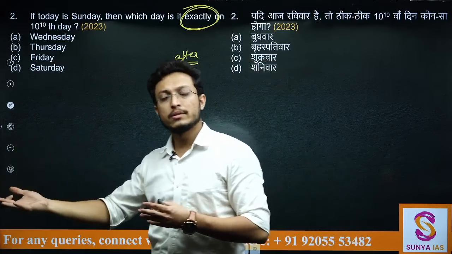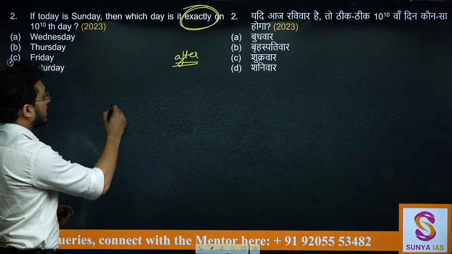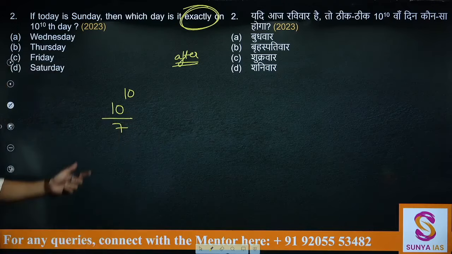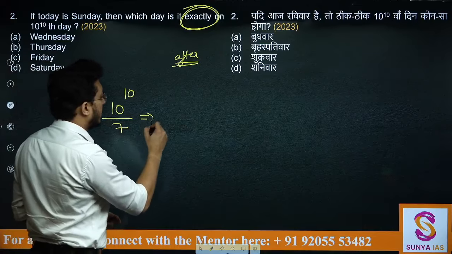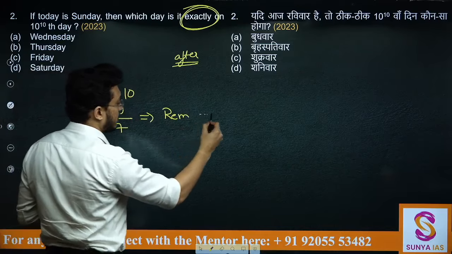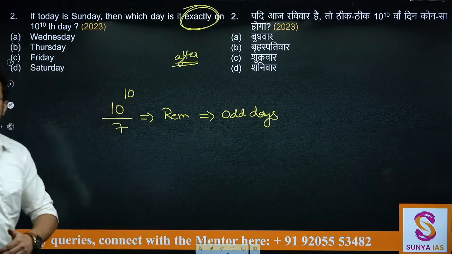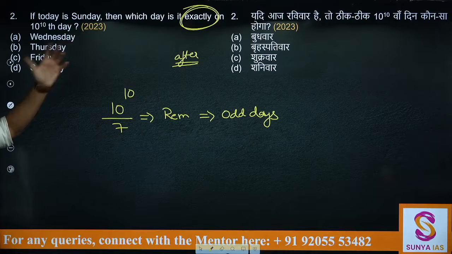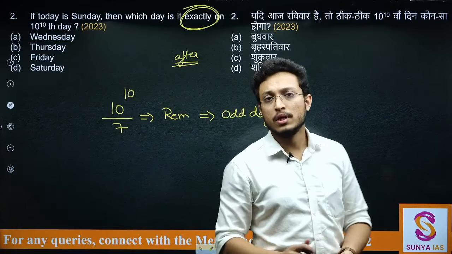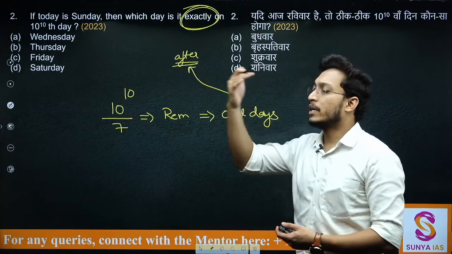तो नॉर्मली हम बाद वाला कैसे निकालते थे, just find the number of odd days between those two particular days. तो नंबर ऑफ ऑड डेज कैसे निकालते थे, 10 to the power 10 या जितने भी दिन दिए हैं, divide that by 7. Whenever you are dividing that by 7, find out the remainder. This remainder will give you the number of odd days that will be there from today till this particular day, या इस particular दिन तक कितने होंगे. लेकिन what is different in this particular question is, जब हम ये method use करते हैं, normally we find out what will be the day after 10 to the power 10th day.